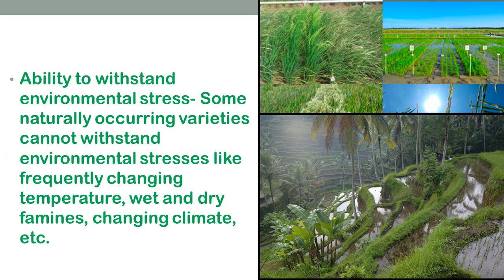Next we have the ability to withstand environmental stress. Some naturally occurring varieties cannot withstand environmental stresses like frequently changing temperature, wet and dry famines, changing climate, etc. However, GM crops can grow in such adverse conditions. So due to biotechnology, plants have an ability to withstand all environmental stress, and the destruction of plants in such conditions has been reduced.